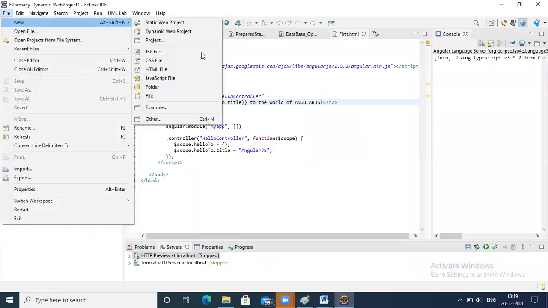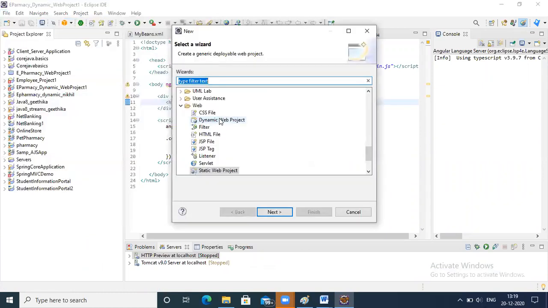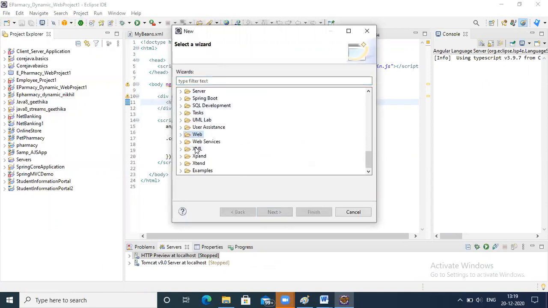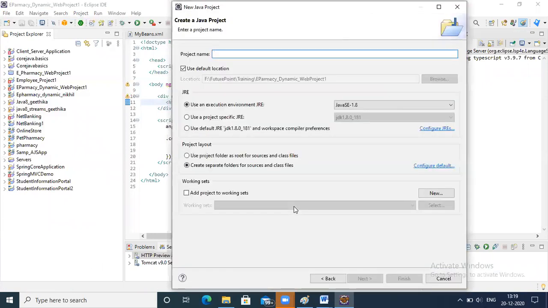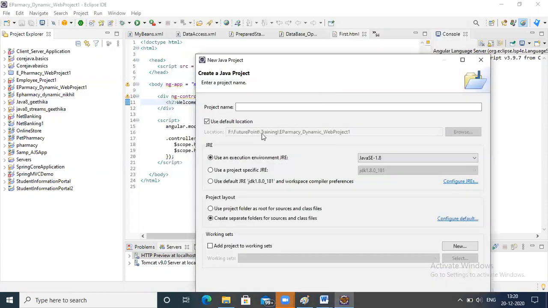Let's create a new project. Let's create a Java project. We are using the Java 8 version, so I've selected execution environment 1.8.